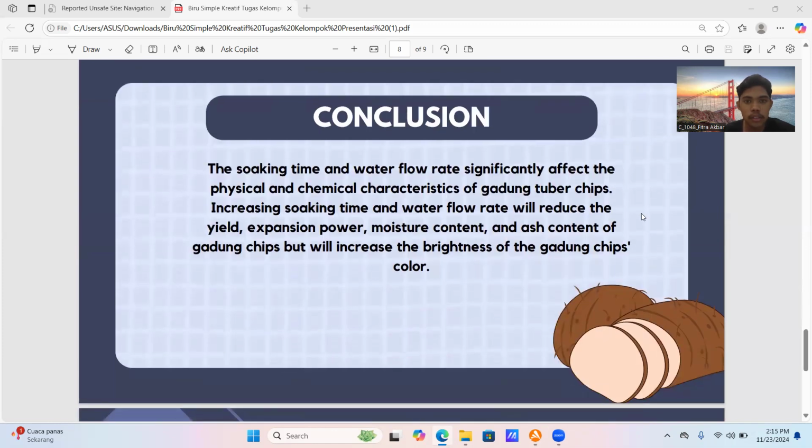And last, conclusion. The soaking time and water flow rate significantly affect the physical and chemical characteristics of gadung chips. Increasing soaking time and water flow rate will reduce the yield, expansion, water content, and ash content of gadung chips, but will increase the brightness of the gadung chips' color.